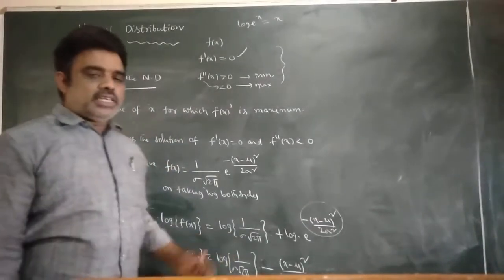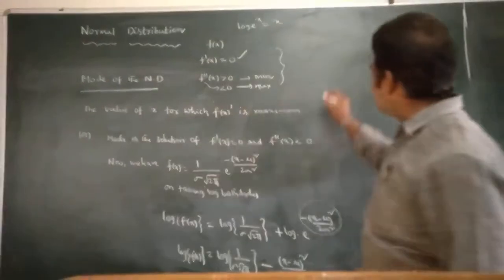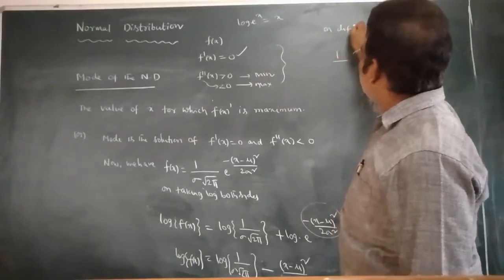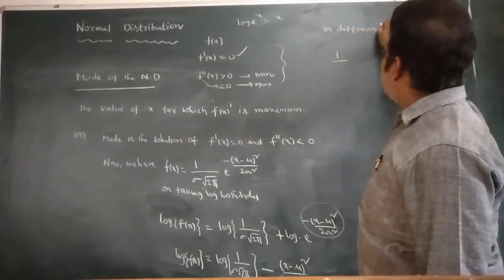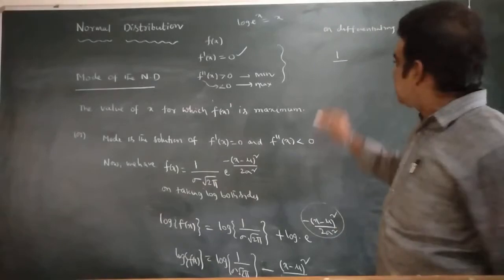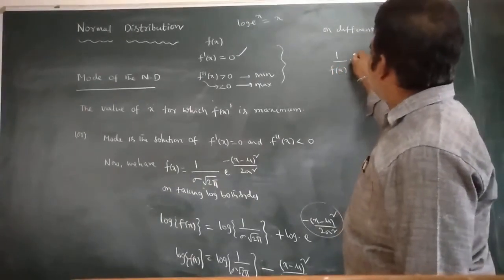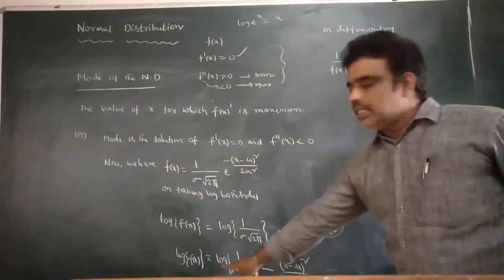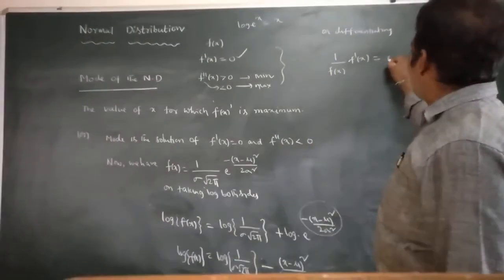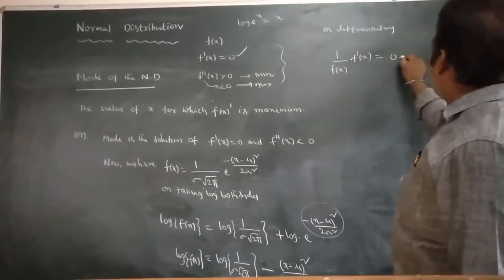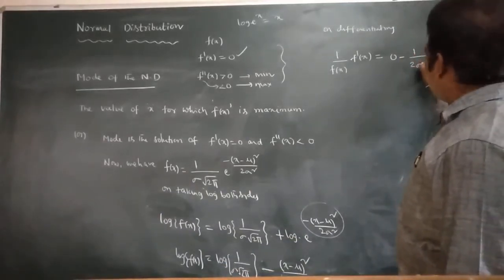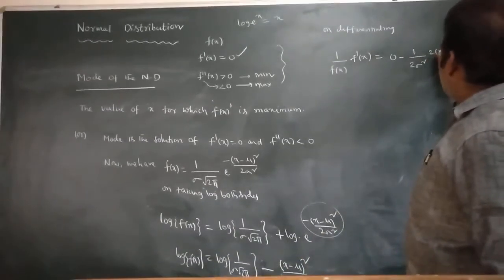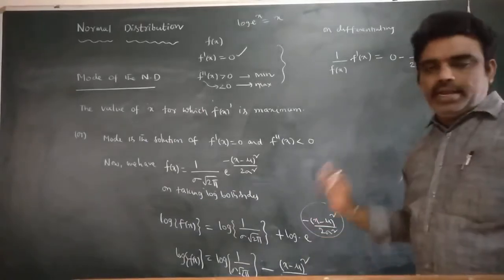Now I am differentiating both sides. Differentiating log f of x gives 1 by f of x into f dash x, which is equal to, the logarithm of the constant term has derivative 0, and minus 1 by 2 sigma square into the derivative of x minus mu whole square, which is 2 into x minus mu into 1.